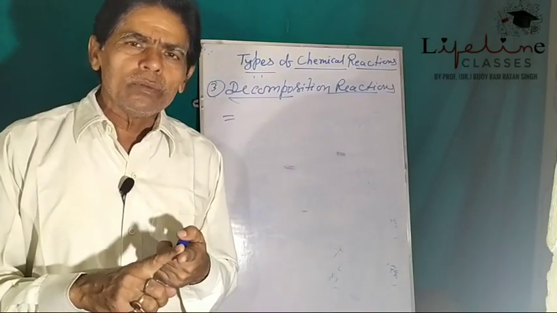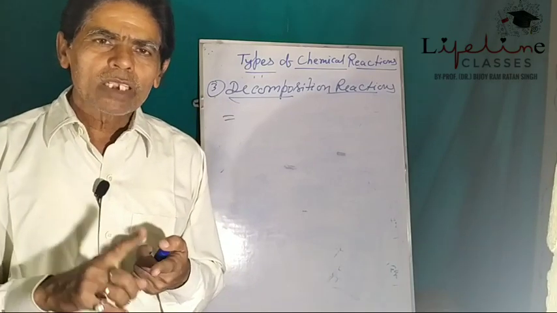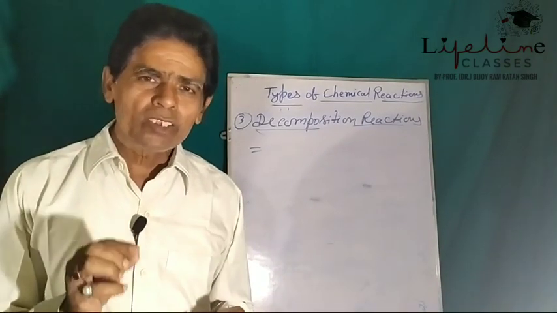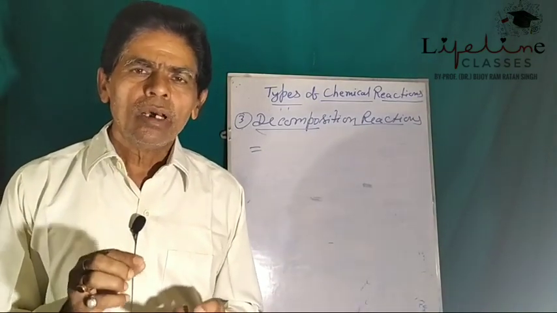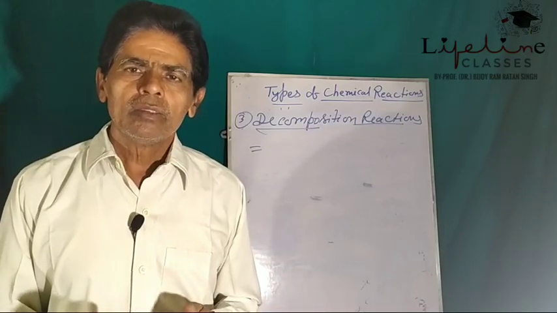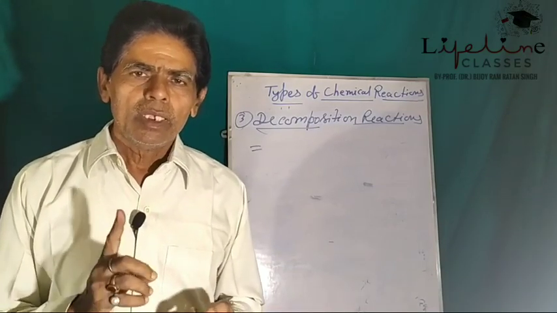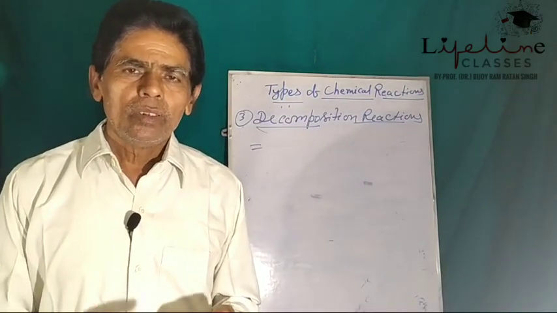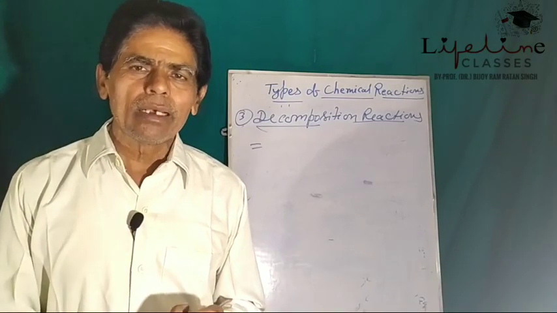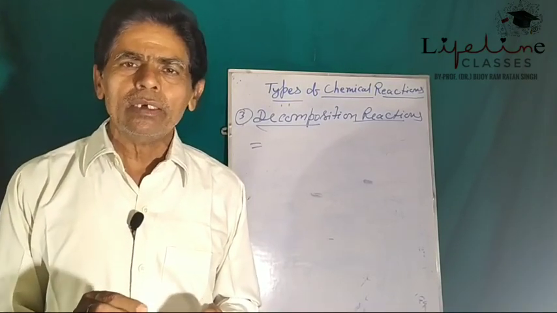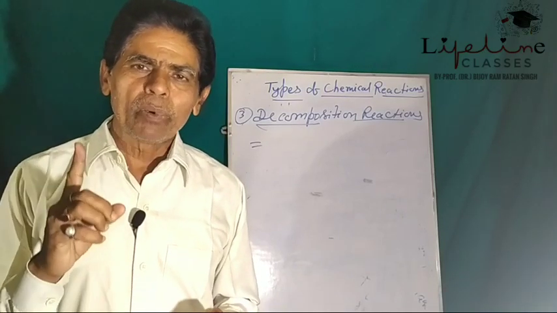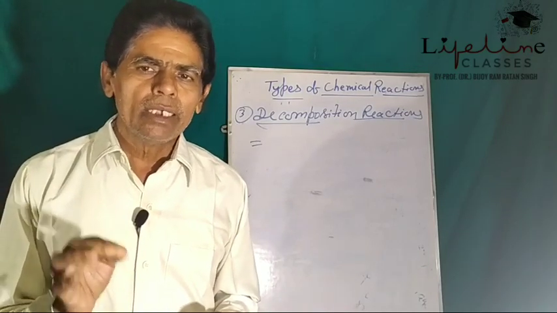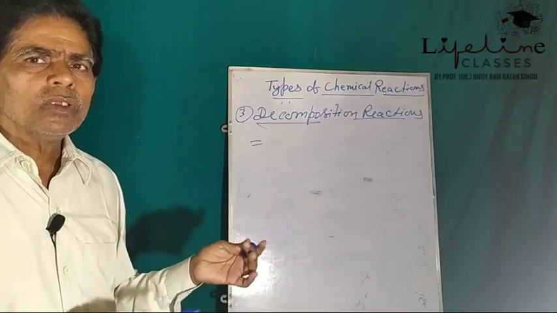If the decomposition takes place by the action of heat, that is on strong heating, it is called thermal decomposition. If it is carried out by electrical energy, it is called electrochemical decomposition. And if the decomposition takes place in presence of sunlight, it is called photochemical decomposition. So decompositions may be of three types.